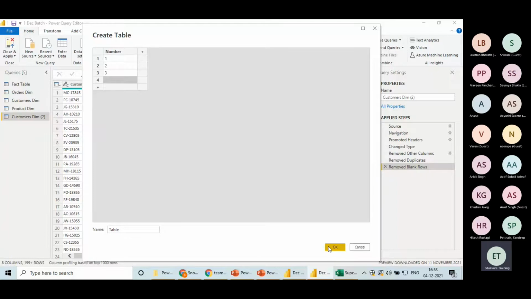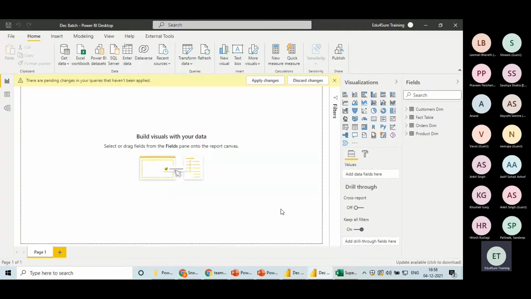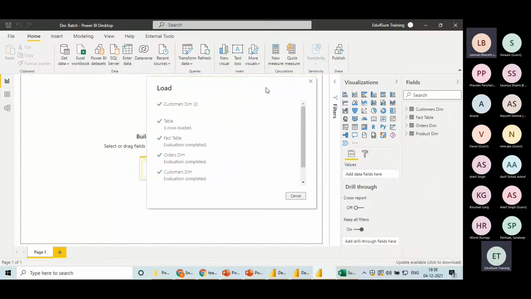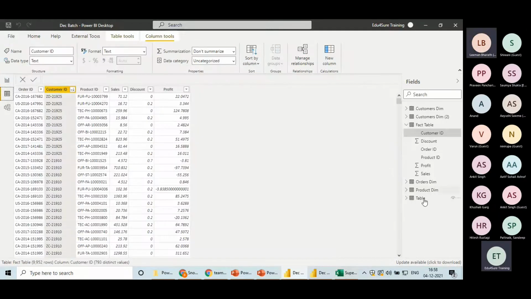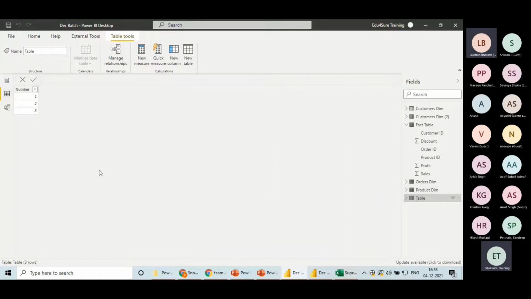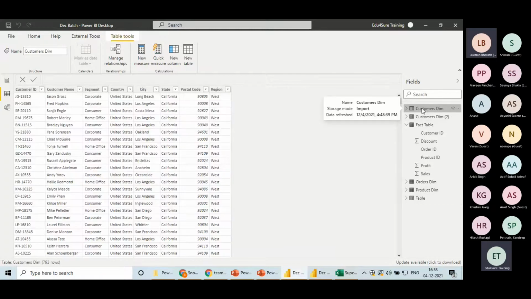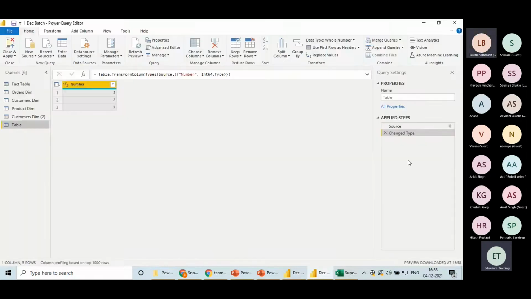Of course, I cannot manually type everything. And I'm saying, okay, what will happen? I have the table here. If I go to data section, I can see these are the values, the name of the table. So enter data section is the section from where you can create smaller data sets inside Power Query itself.